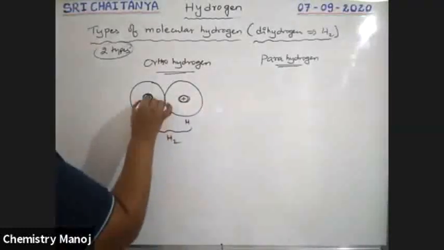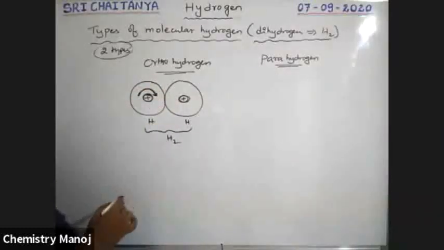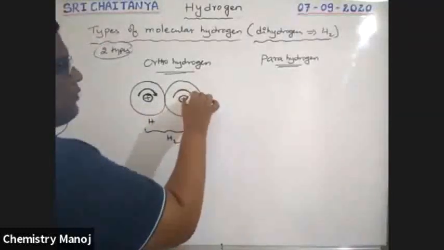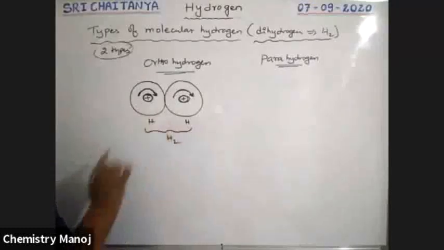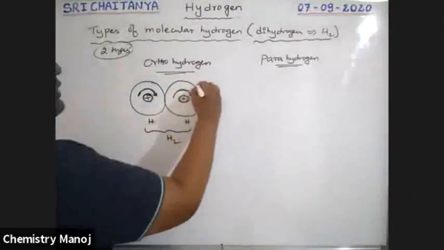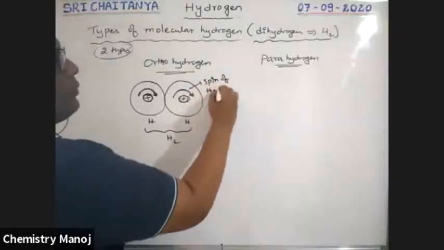So this nucleus is revolving like this, clockwise rotation, and this one also in clockwise direction. That means both the spin of the nuclei of hydrogen atoms, it is nothing but, boys, spin of the nucleus.